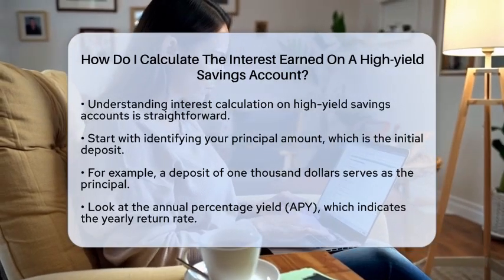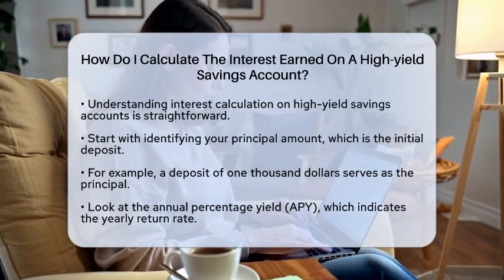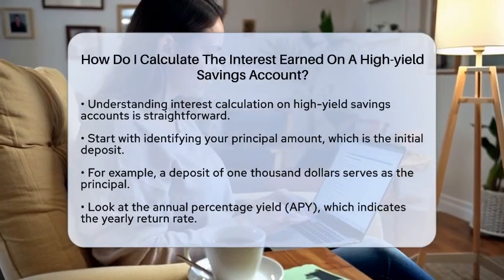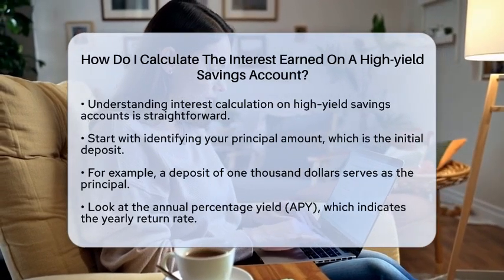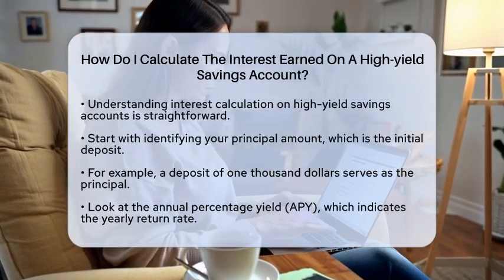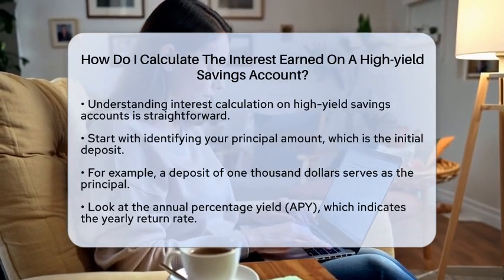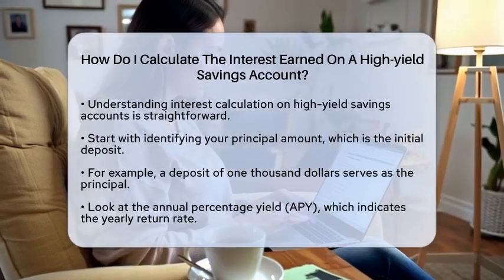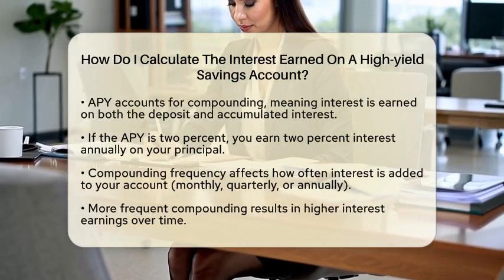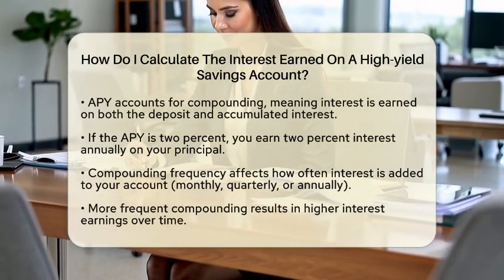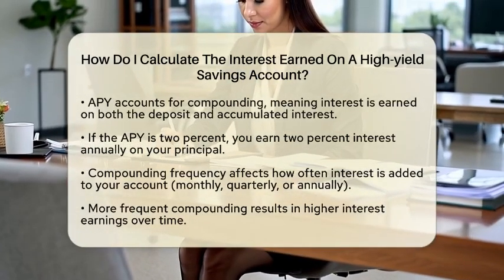Next, you will want to look at the annual percentage yield. This is often abbreviated as APY and represents the rate of return on your savings over a year. It accounts for compounding, which means you earn interest on both your initial deposit and the interest that accumulates. If your APY is 2%, you will earn 2% interest annually on your principal amount.